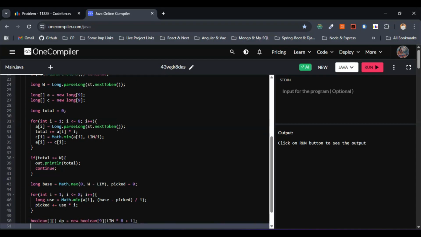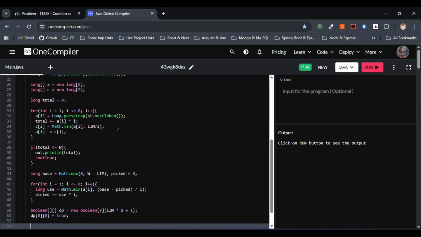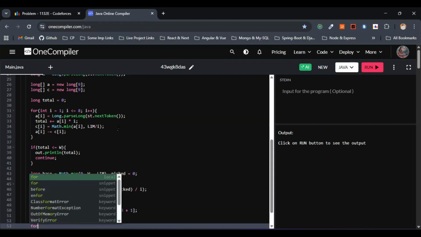So this is fine. Now let's initially set dp of 0 0 to true. This is nothing but the base case, right? So we are making use of 0 weights, we can form the sum 0, right? So I'll just initialize dp of 0 0 to true, right? So this is fine. So let's go with the for loop here.